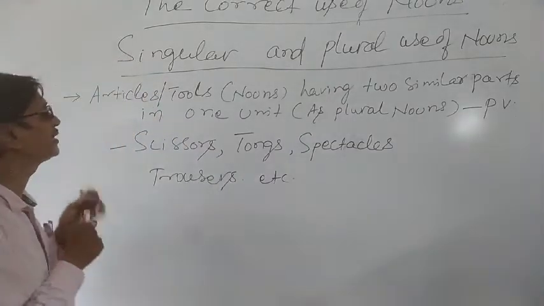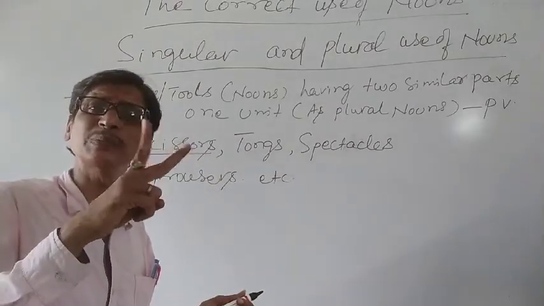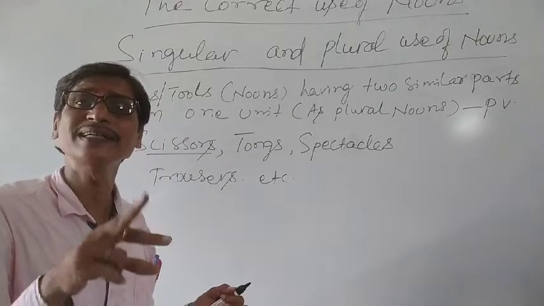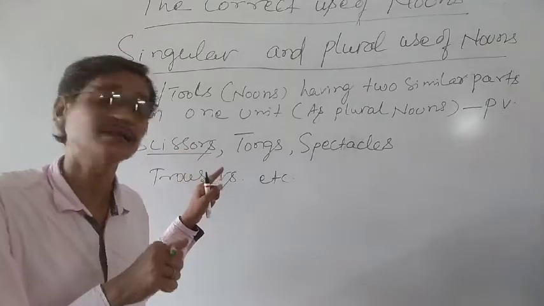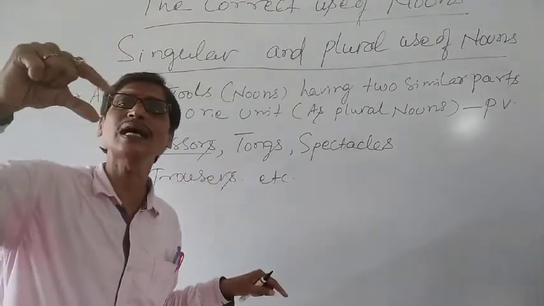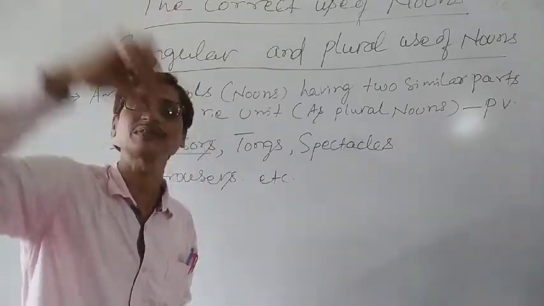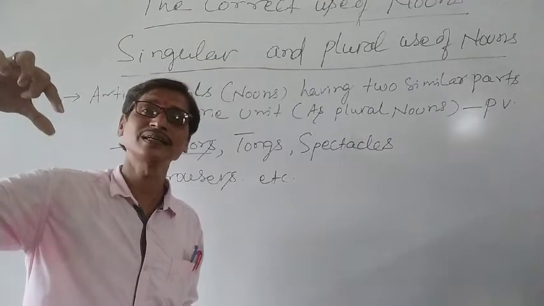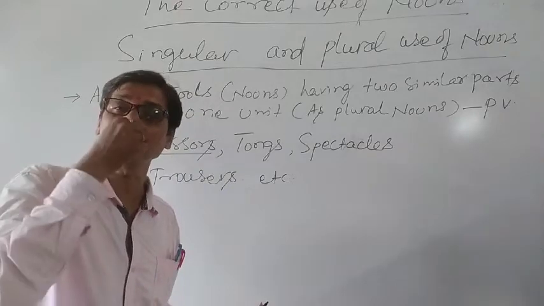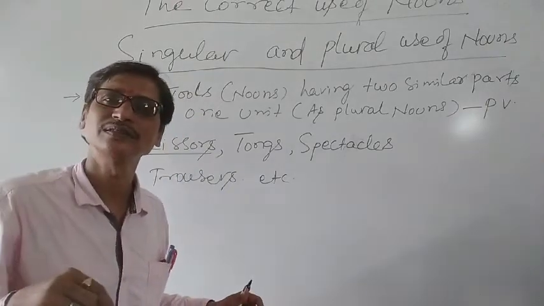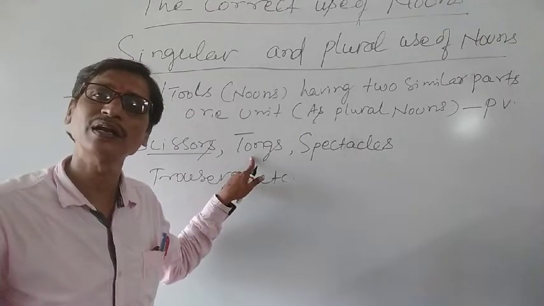Those nouns are like scissors. Scissors means we use scissor. A scissor has two different parts in one unit, but it is not a singular noun. It is plural, and we have to use "scissors are." Tongs. Tongs means two identical things you must have seen. Tongs, two tips, we just catch something. The goldsmiths, the blacksmiths have been using, even doctors, the tongs as a tool. That is often a plural subject and we use a plural verb with that.